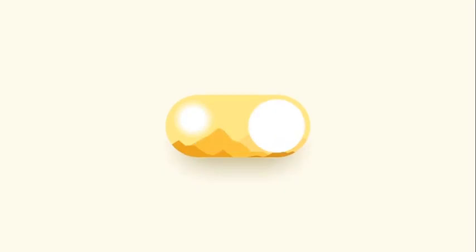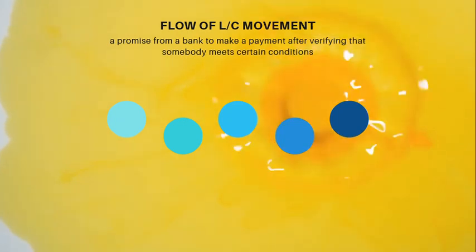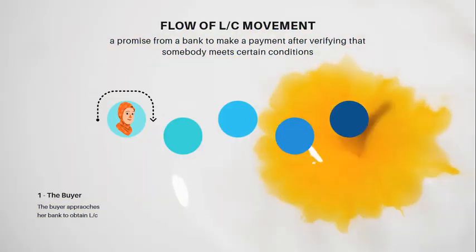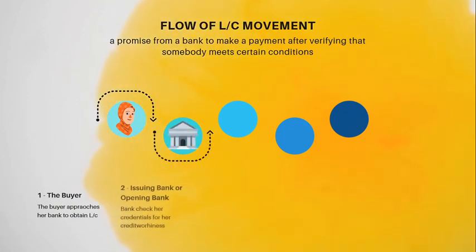Hello friends, in this lecture we are going to discuss various kinds of letter of credit, which are practiced very commonly in international trade. In the previous video, we have understood the complete process of letter of credit. For a quick recap, a letter of credit is requested by the buyer from his bank after submitting some collateral. This bank issues the letter of credit.